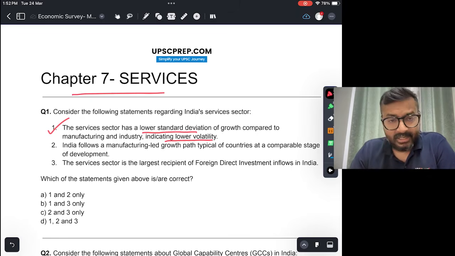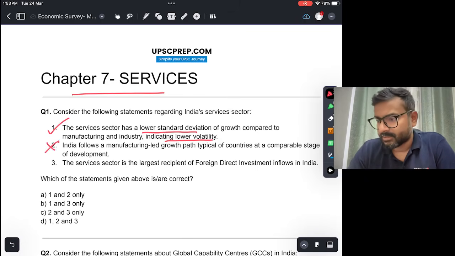As compared to manufacturing and industry, in which there is a lot of volatility because a lot of global factors are also involved, and also domestic factors, as well as natural conditions and COVID and all. Second, India follows a manufacturing-led growth path typical of countries at a comparable stage of development. Now, this is not correct.